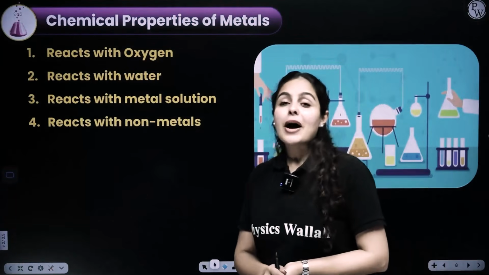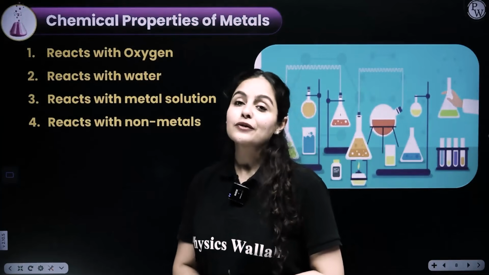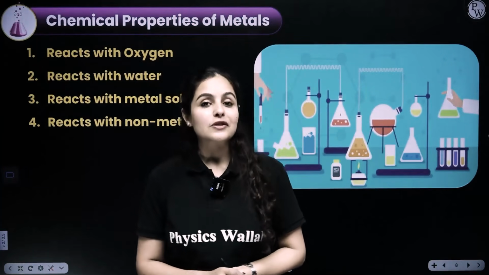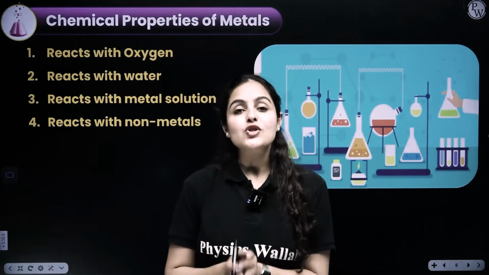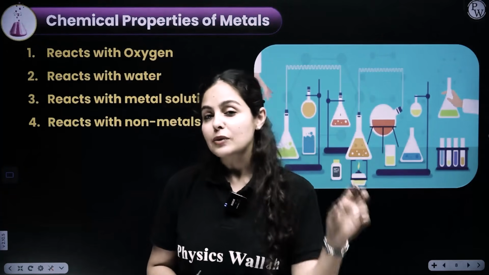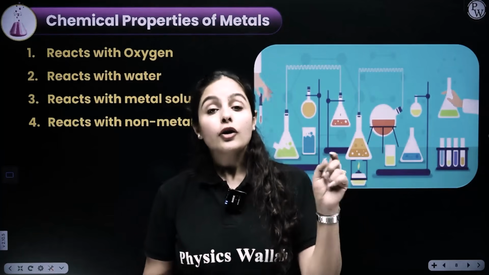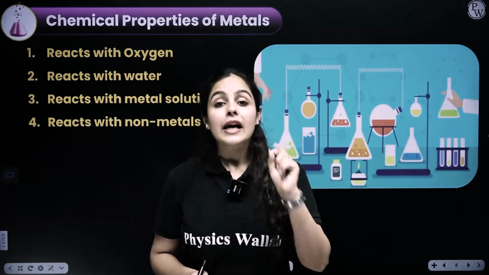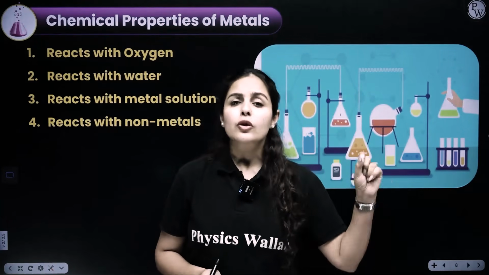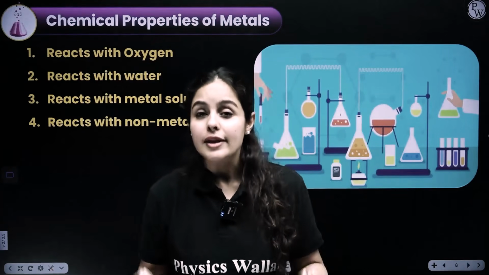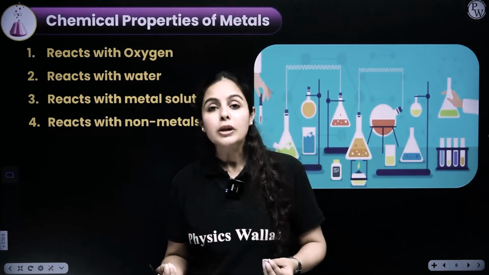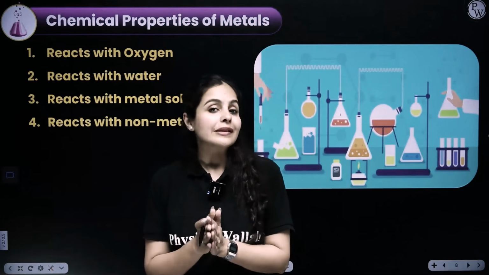All right, guys. Now, as basics are over, it's time for us to move on to chemical properties of metals. Chemical properties means what? We have to check whether metals are reacting with certain substances or not. Not only that, whether metals are reacting with oxygen or water or acid. Is that reaction vigorous? Is that reaction quick, dangerous, exothermic, endothermic? So let's talk about this in detail.